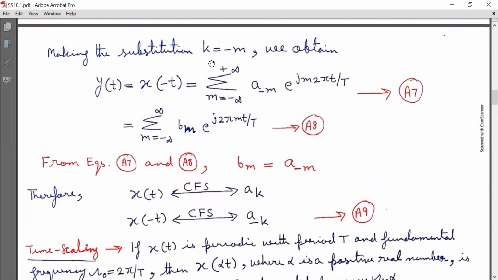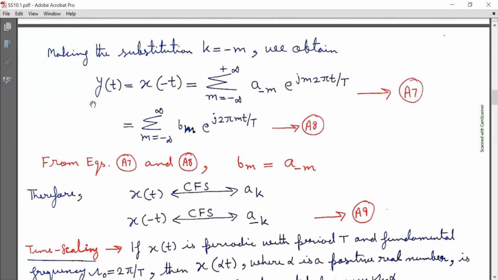Making the substitution k is equal to minus m in the above equation, we obtain y(t) is equal to x(minus t) is equal to summation m running from minus infinity to infinity a with subscript minus m e raised to j m 2 pi t by capital T. Mark it as equation A7.